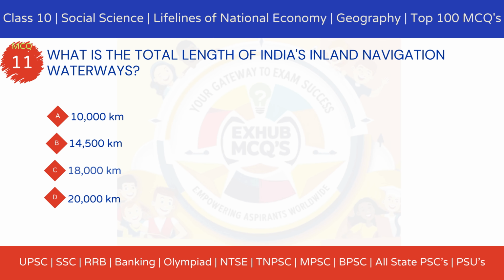What is the total length of India's inland navigation waterways? Option A, 10,000 kilometers. Option B, 14,500 kilometers. Option C, 18,000 kilometers. Option D, 20,000 kilometers.